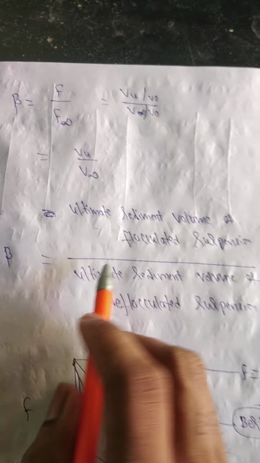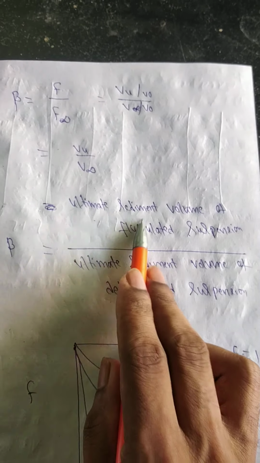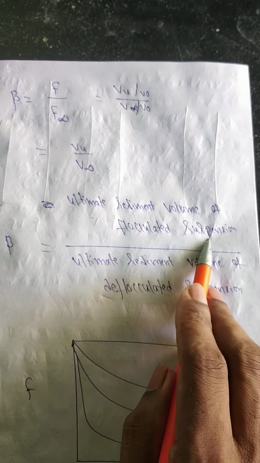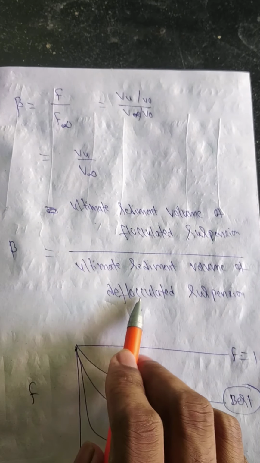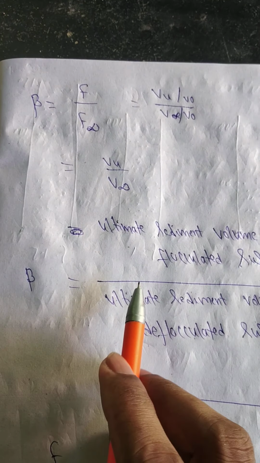Next one, degree of flocculation. Degree of flocculation is the ratio of the ultimate sediment volume of the flocculated suspension to the ultimate sediment volume of the deflocculated suspension. This can be explained by the following equation.